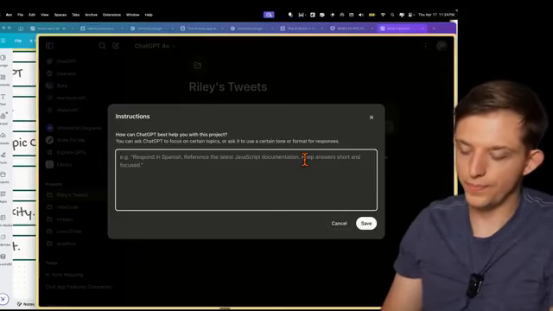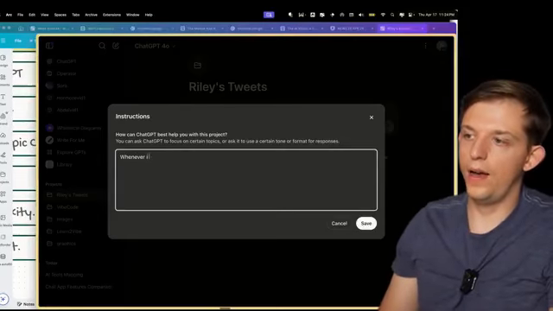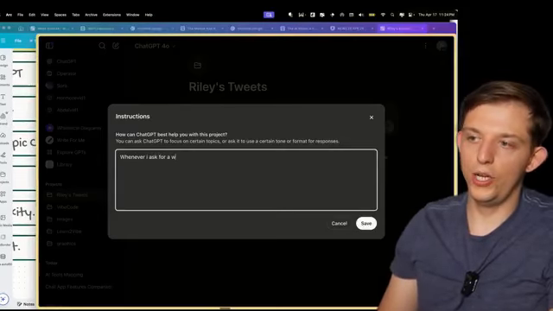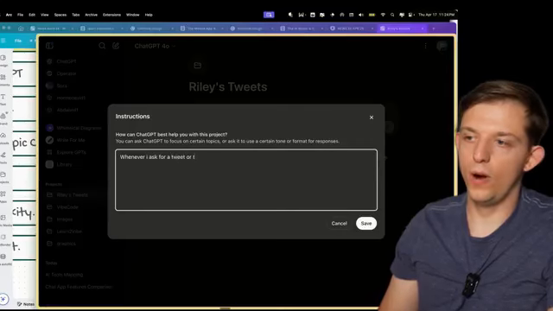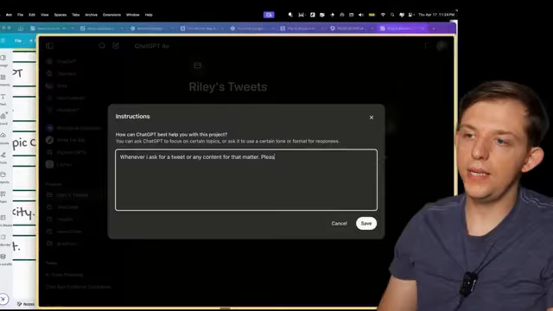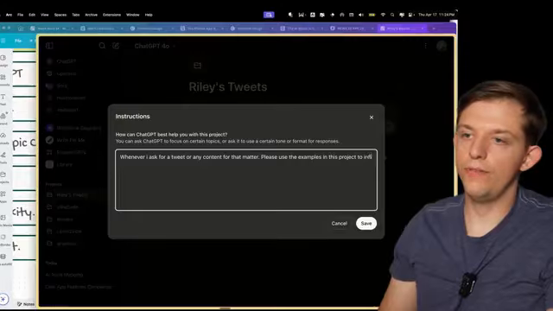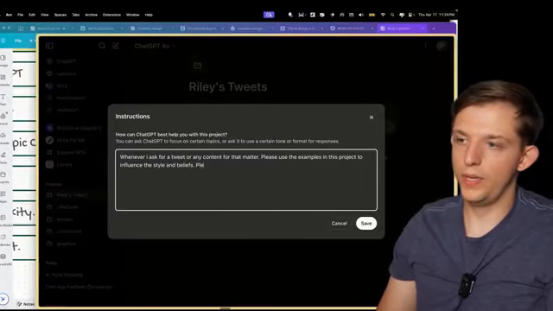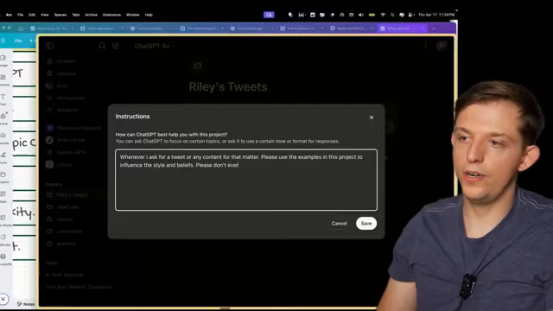And what we can do is we can say, whenever I ask for a tweet or any content for that matter, please use the examples in this project to influence the style and beliefs. Please don't ever use emojis or hashtags.